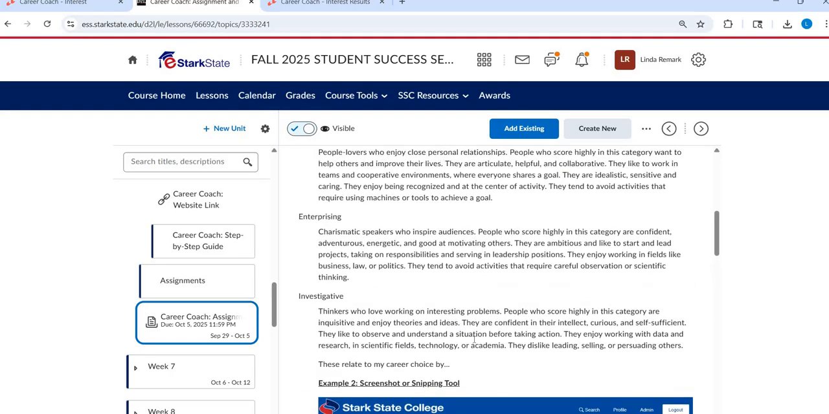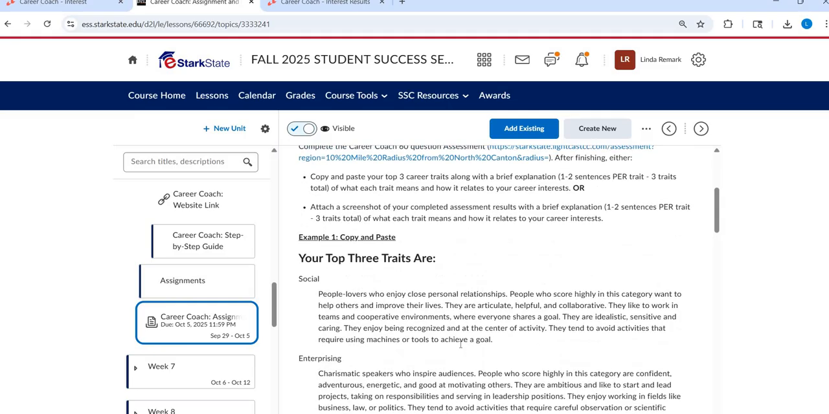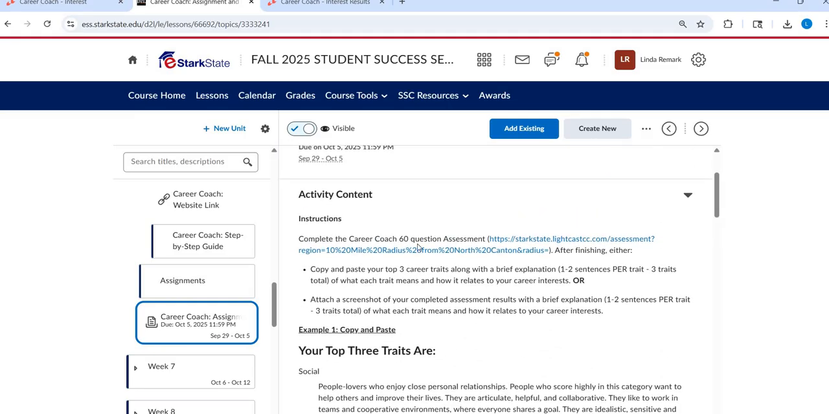All right, so you can submit it through comments, you can submit it through a Dropbox, but what you're doing is completing the 60 question assessment and then either copying and pasting your top 3 career traits or a screenshot of them and telling how each career trait, all 3 of them, relate to your career. Did it describe you well? How does it connect to your major? How do you feel it will be helpful or hurtful? And then you'll submit that. If you have any questions on that, please feel free to reach out and let me know.